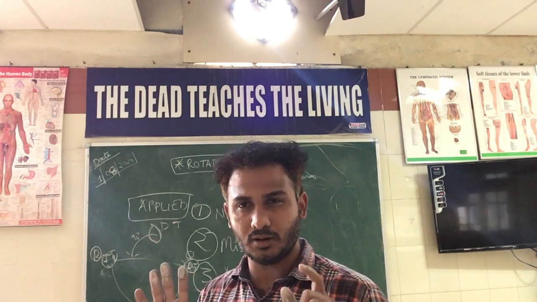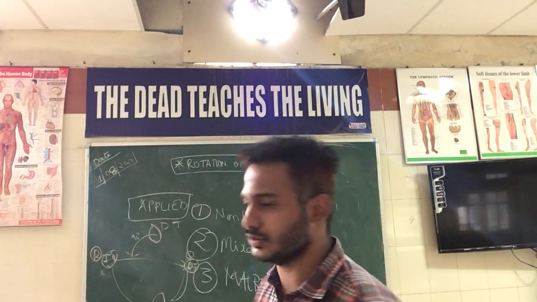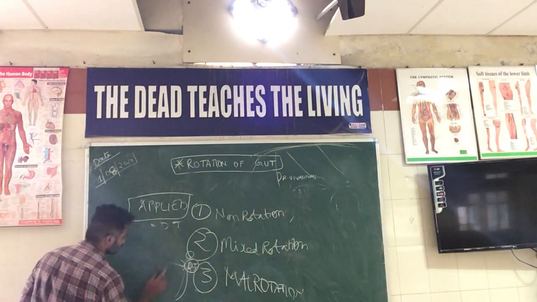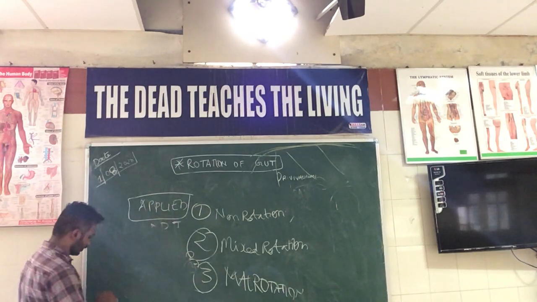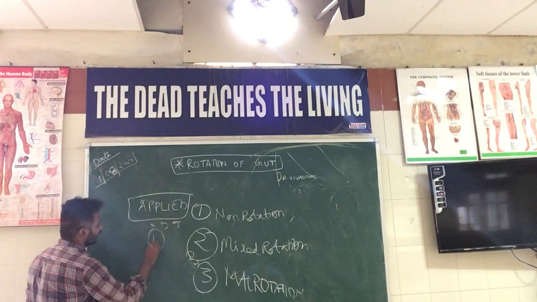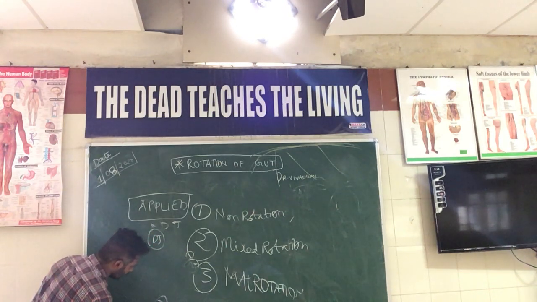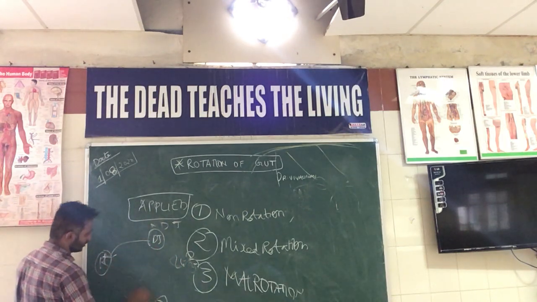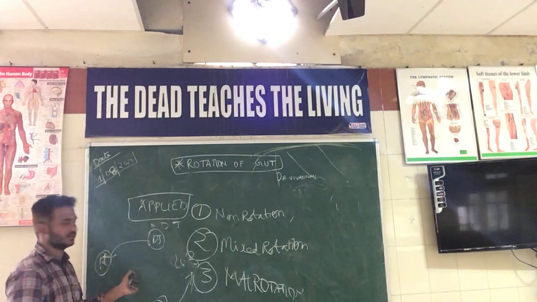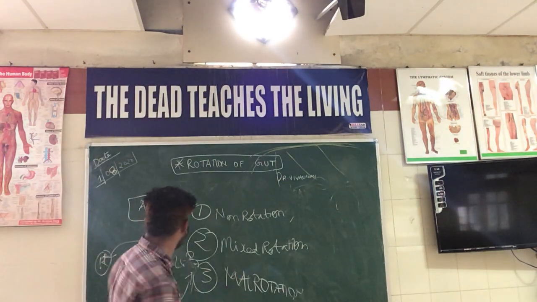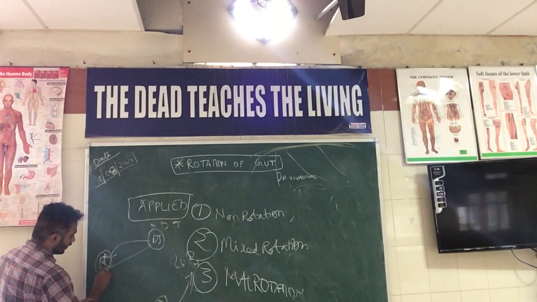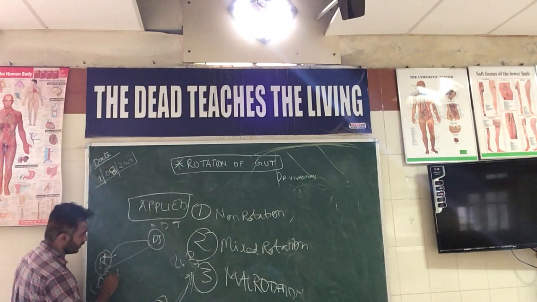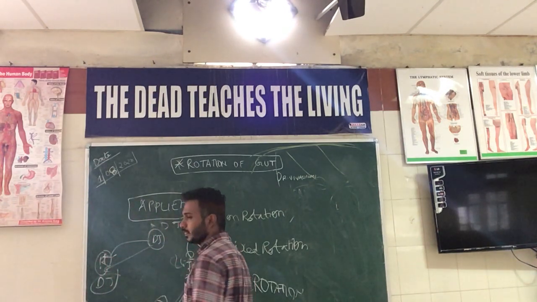So what happens if the rotation of the gut stops at the first 90 degrees only? We'll see that. This will be the duodenojejunal junction, this will be the ileocecal junction, this will be the right side, this the left side. Only the first 90 degree anti-clockwise rotation has happened. The second rotation has not happened. The duodenojejunal junction will be on the right side, while the ileocecal junction will be on the left side.